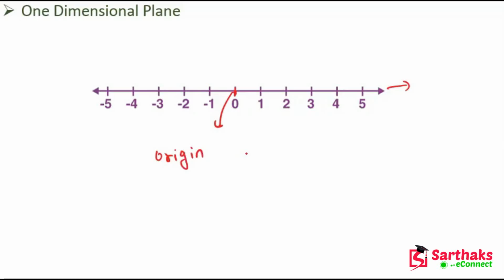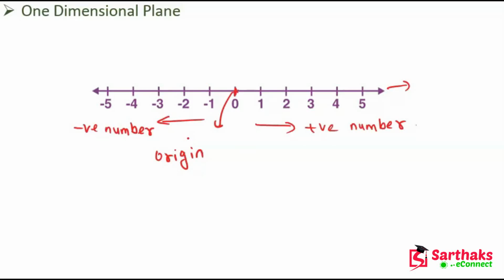So my dear friends, this is the middle point of the line. The right side of the middle point of the line is positive numbers, and the left side of the middle point, meaning of the origin, is negative numbers. So the line segment which is to the right of the origin is positive, whereas the line segment to the left of the origin is negative.